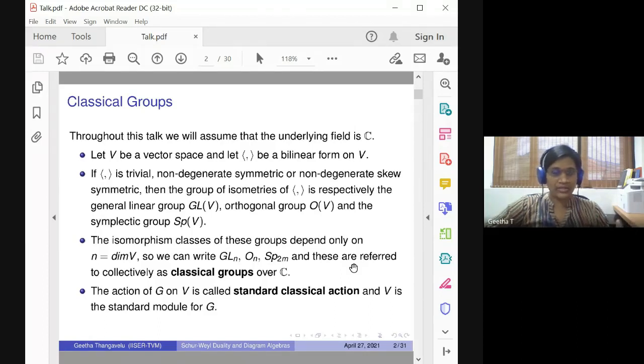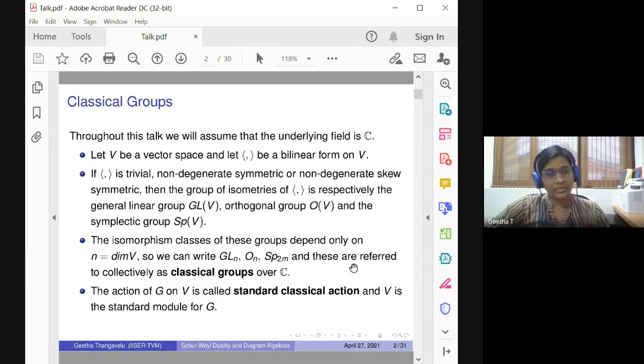So we just denote them by GL_N. Whichever field we are working over, we can just put the general linear group over that field. So here we are working over the complex numbers. I'm dropping it in the notation, but it is understood that it is GL_N(C), O_N(C), or the symplectic group, and the dimension has to be even for the symplectic group, otherwise no such thing exists.